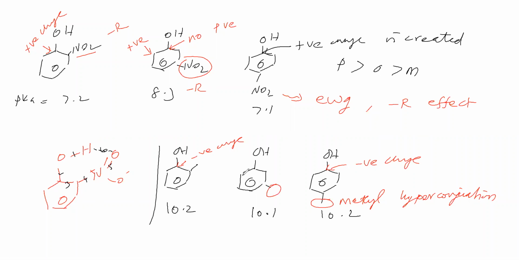Because of this methyl group, this carbon gets a negative charge, but not this carbon. This carbon is not getting negative charge. Therefore, this OH group is having higher tendency to donate H+ than these two. Therefore, its acidic nature is high. Sir, but this acidic nature is less when compared to this acidic nature, because here electron withdrawing group is there, whereas here electron donating group is there. Therefore, due to electron withdrawing group, acidic nature is high. Due to electron donating group, acidic nature is low.